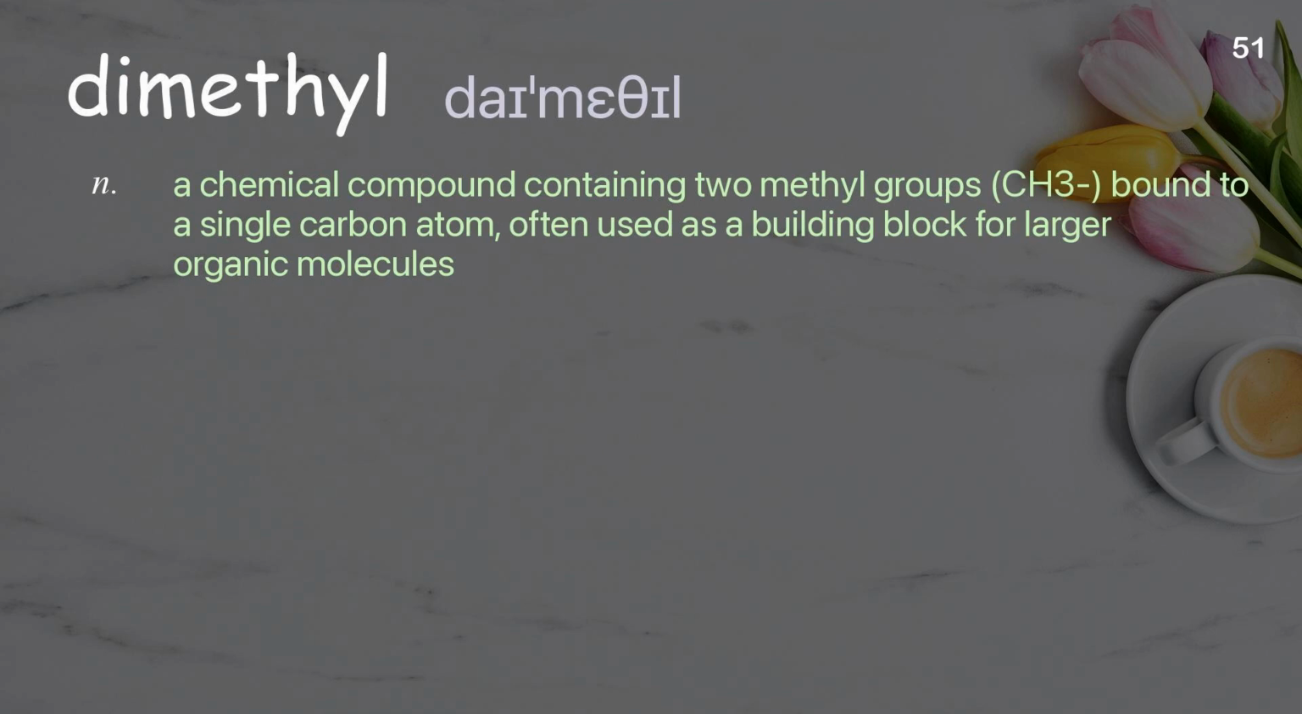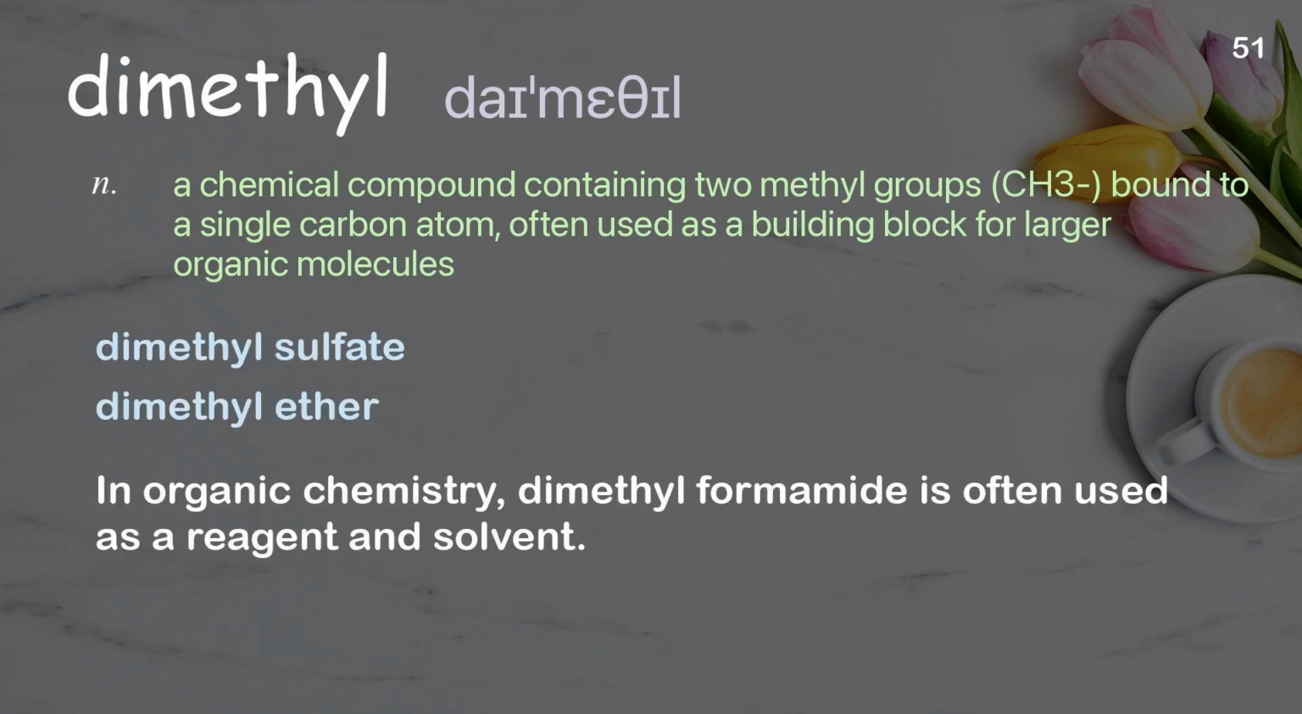Dimethyl. A chemical compound containing two methyl groups, CH3, bound to a single carbon atom, often used as a building block for larger organic molecules. Examples: Dimethyl sulfate. Dimethyl ether. In organic chemistry, dimethylformamide is often used as a reagent and solvent.